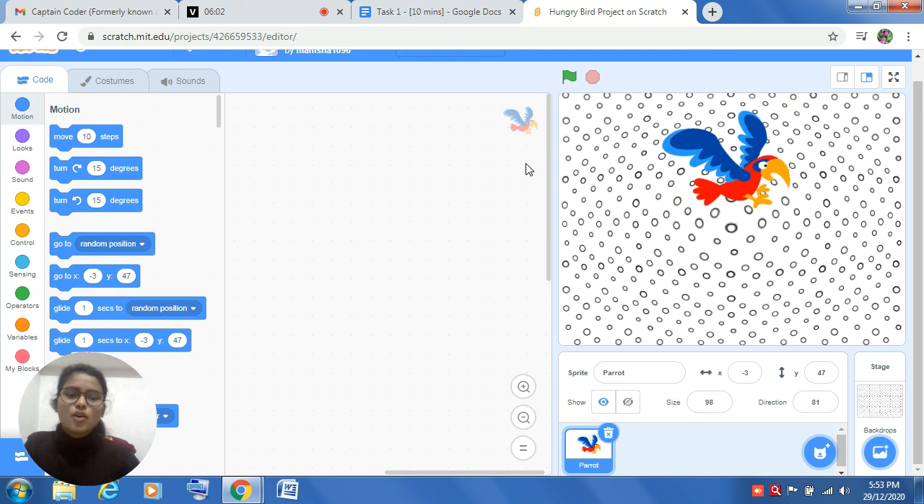Alright? Now moving ahead. I think you people must have gone through all these concepts. Let me explain again. This is your blocking palettes where you could use these blocks as instructions. This is your scripting area. This is the stage where your character or your sprite will perform, and this is your sprite. Now tell me fast, what is the name of the sprite here? Great. This is a parrot.